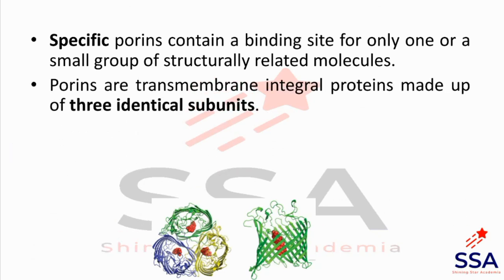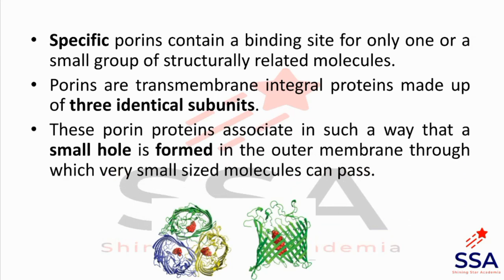Porins are transmembrane integral proteins made up of 3 identical subunits, as shown in this image. And these porin proteins associate in such a way that a small hole is formed in the outer membrane through which very small sized molecules can pass.